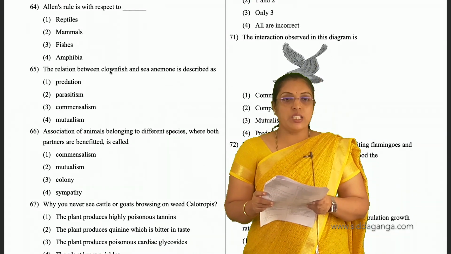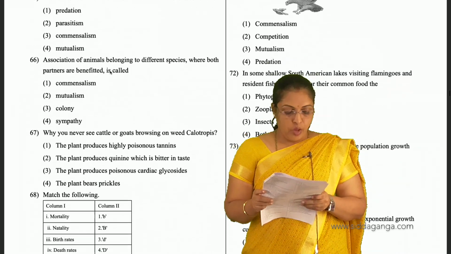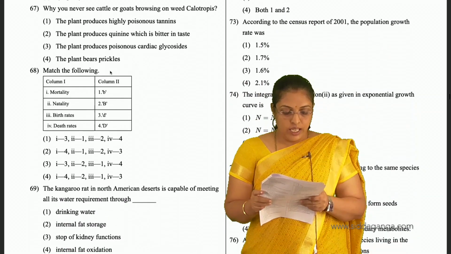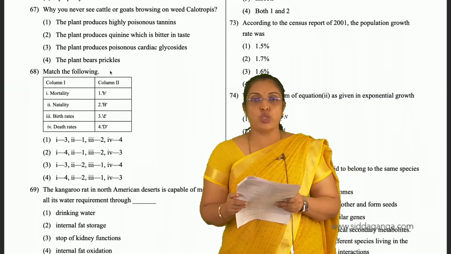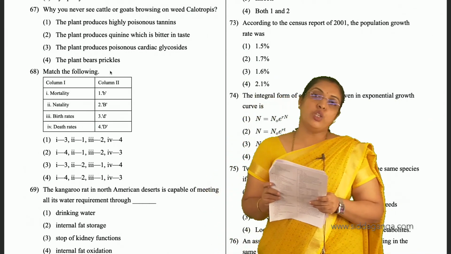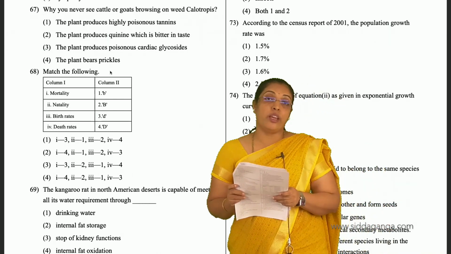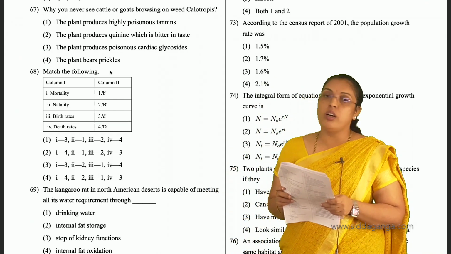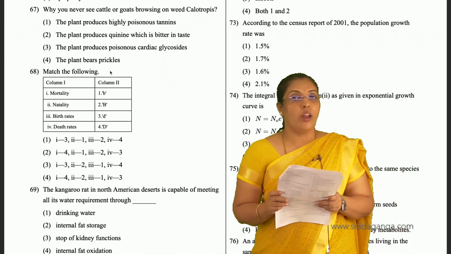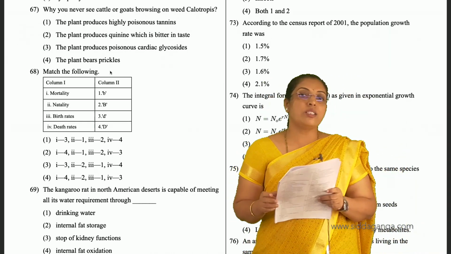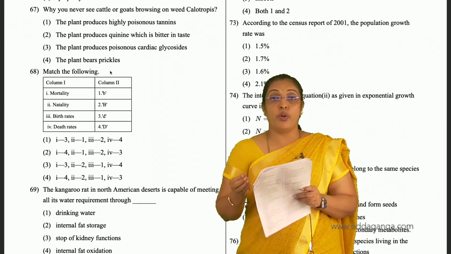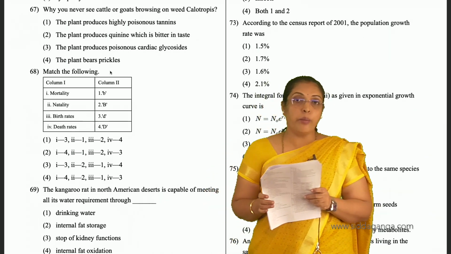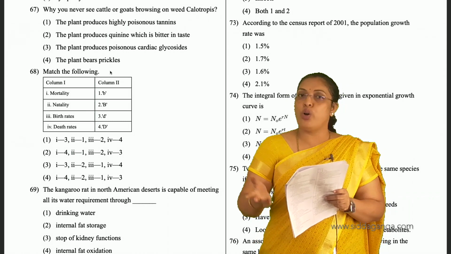And coming to 67, why you never see cattle or goats browsing on weed Calotropis? We know that plants also cannot move from one place to another to protect themselves from their predators. That's why they start developing some defense mechanisms like thorns and by producing chemical substances in them, so that the predators will not eat them.